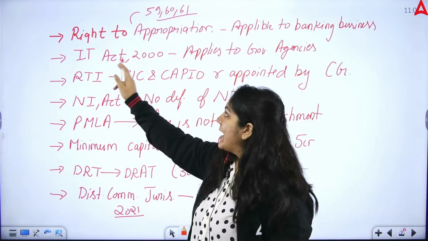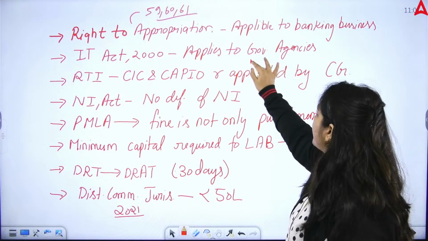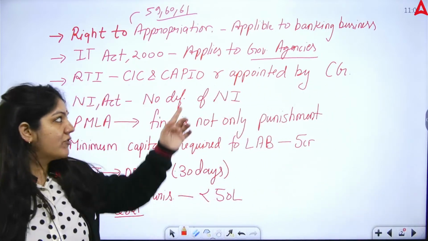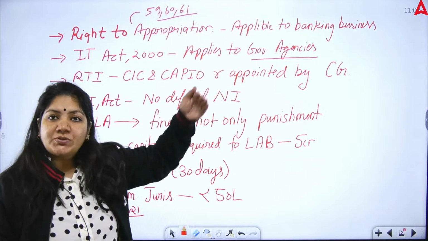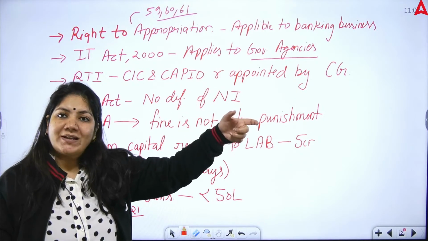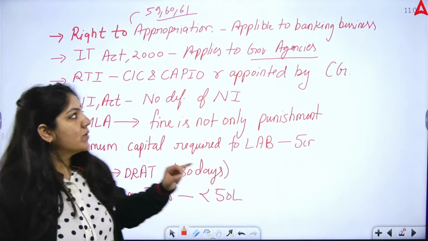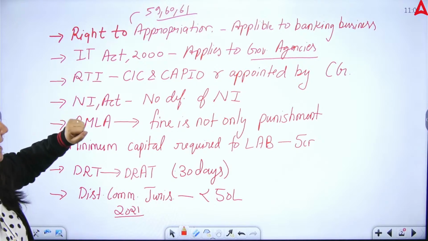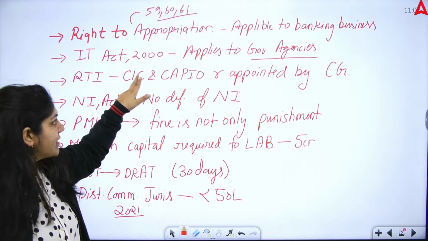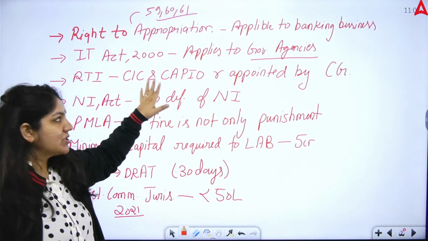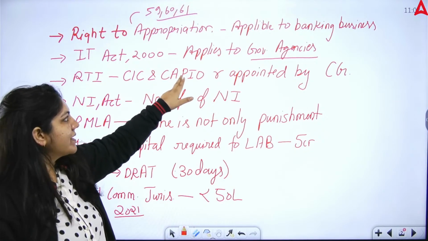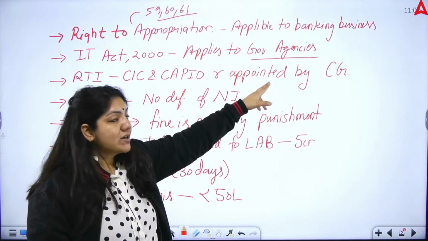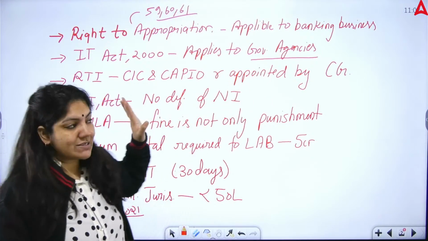Next question: IT Act 2000 applies to government agencies. IT Act 2000 is applied to government agencies also, and in the option it was given that it is not applied to government agencies, so this statement was wrong. Okay, next, under the Right to Information Act, the Chief Information Commissioner and the Central Assistant Public Information Officer are appointed by a private organization. Wrong, they are appointed by the central government. So this question was asked.